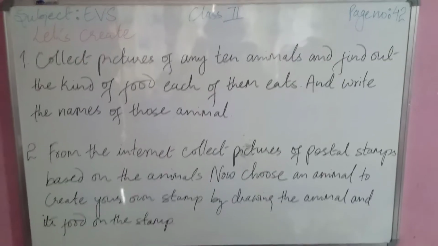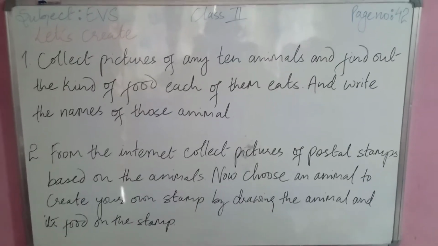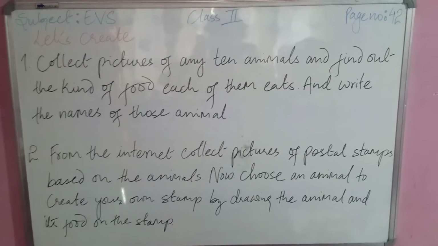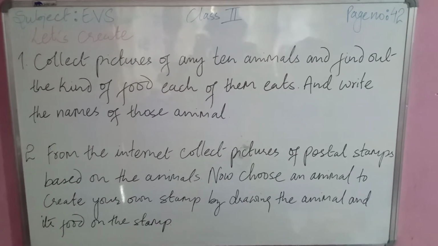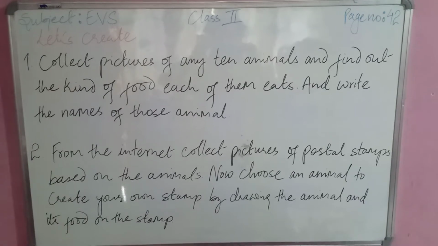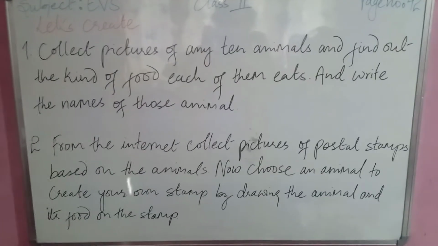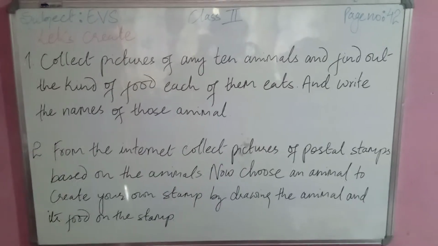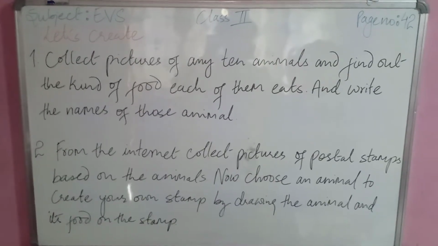Okay, and then question 2, from the internet, collect the pictures of postal stamps based on animals. Now choose an animal to create your own stamp by drawing the animal and its food on the stamp. So these two are your home assignments.